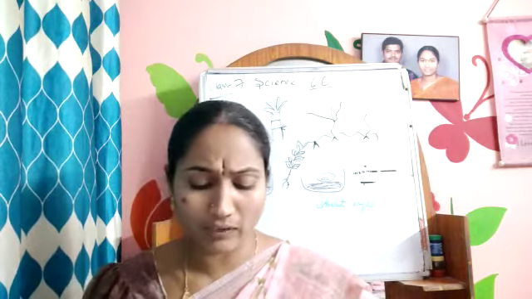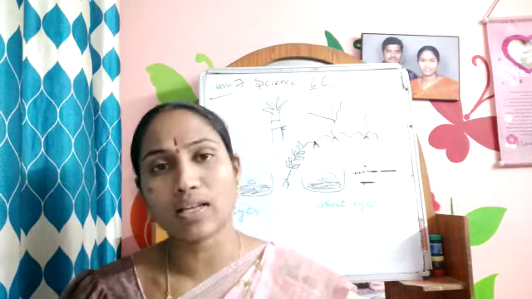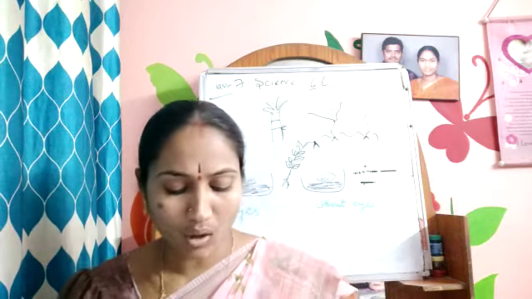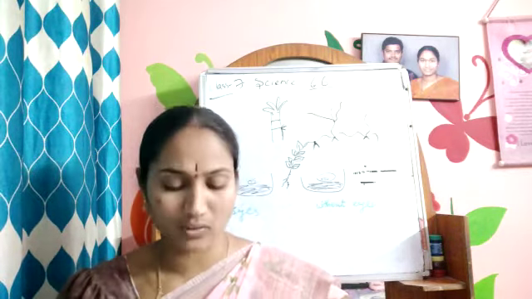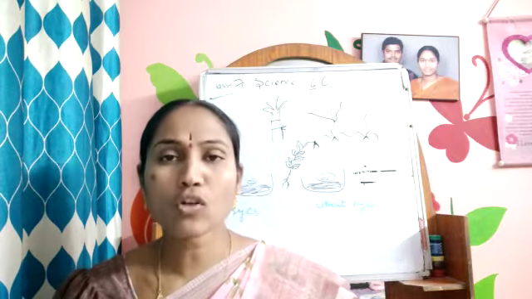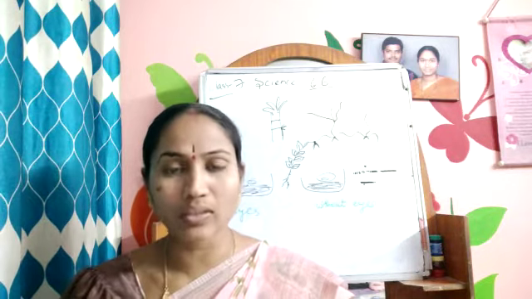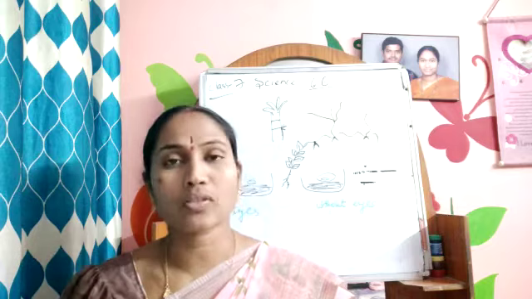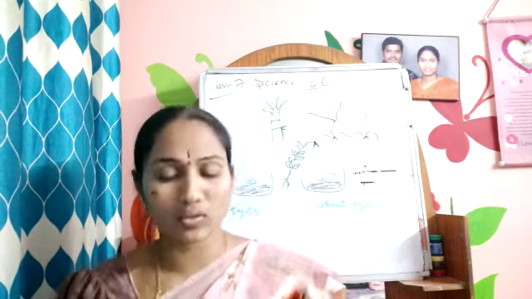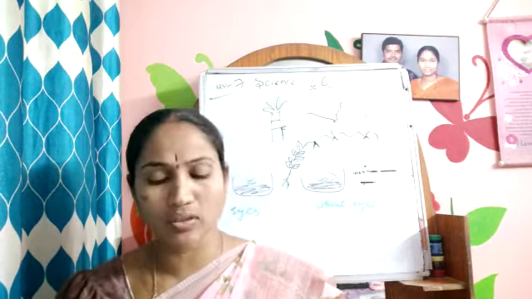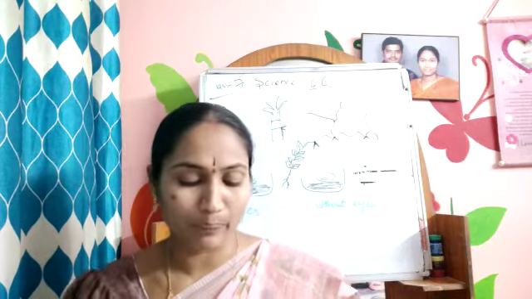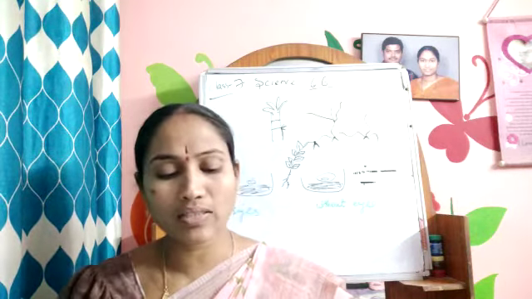Fusion of male and female parts to form zygote is called fertilization. On the basis of parts involved, reproduction in plants is of 2 types: sexual reproduction and asexual reproduction. Production of offspring from zygote is called sexual reproduction. Formation of new baby plants without sexual reproduction is called asexual reproduction. So this is what we have learned in this chapter.